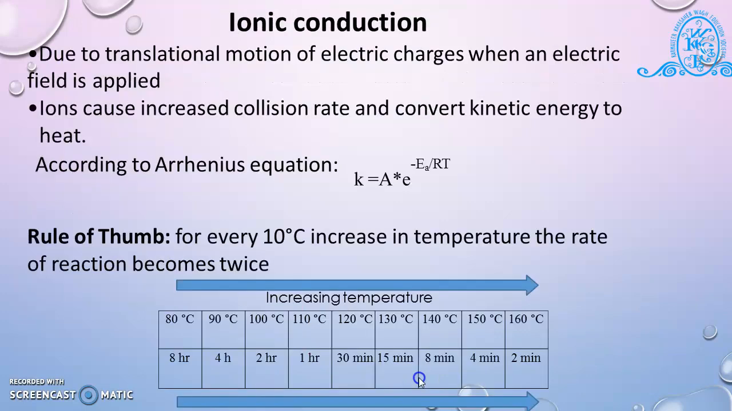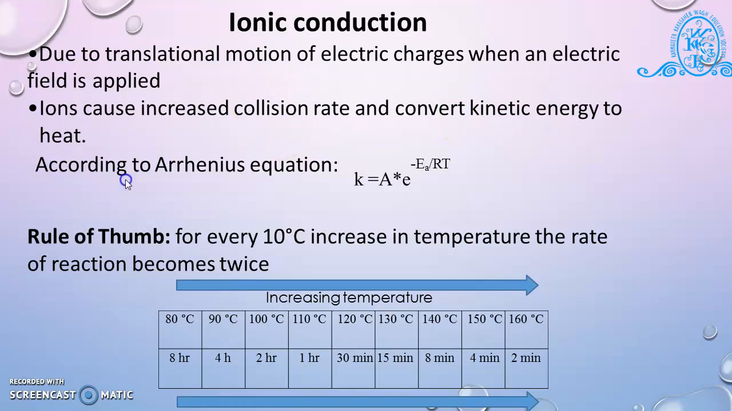And next is the ionic conduction mechanism. Due to translational motion of electric charges, when an electric field is applied, ions cause an increase in collision rate and convert kinetic energy to heat. Means when an electric field is applied to the solution or to the compound, ions which are present in the compound cause an increase in collision rate and convert kinetic energy to heat.